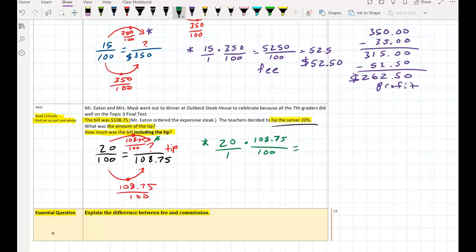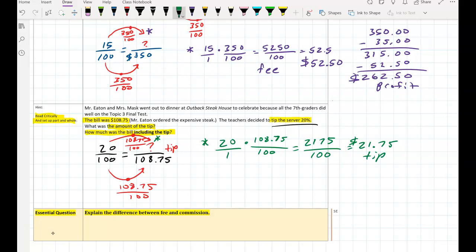So 20 times 108.75 is 2,175 over 100. And we divide that, 2,175, divide that by 100, and that is $21.75. That's the tip. They're going to tip the server $21.75.